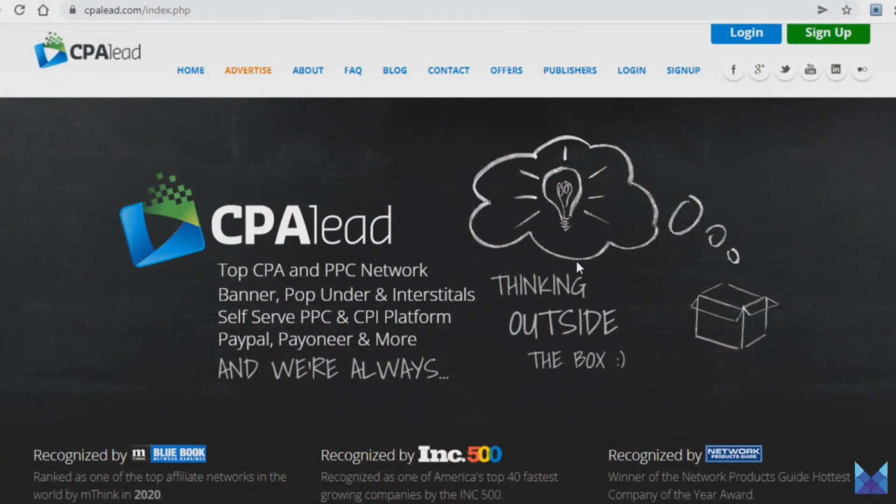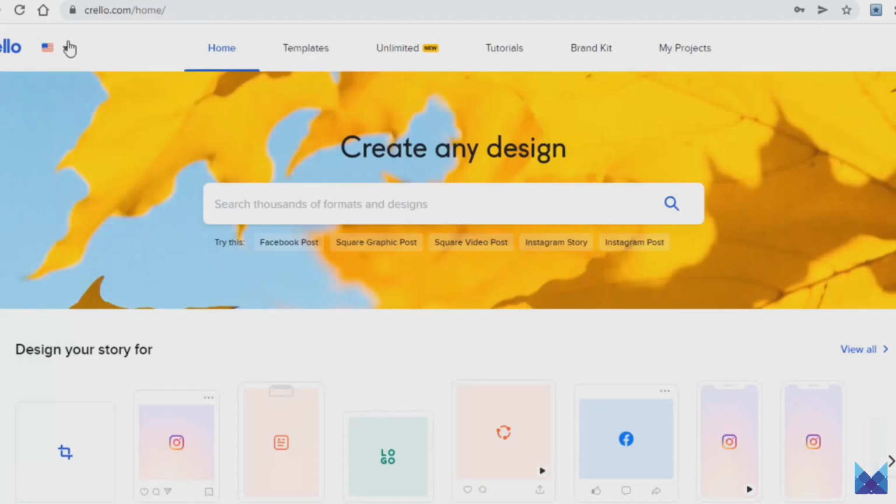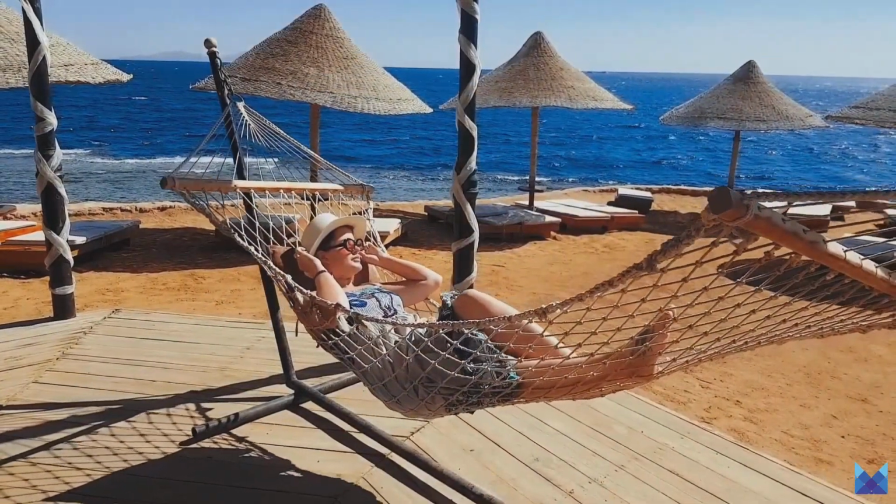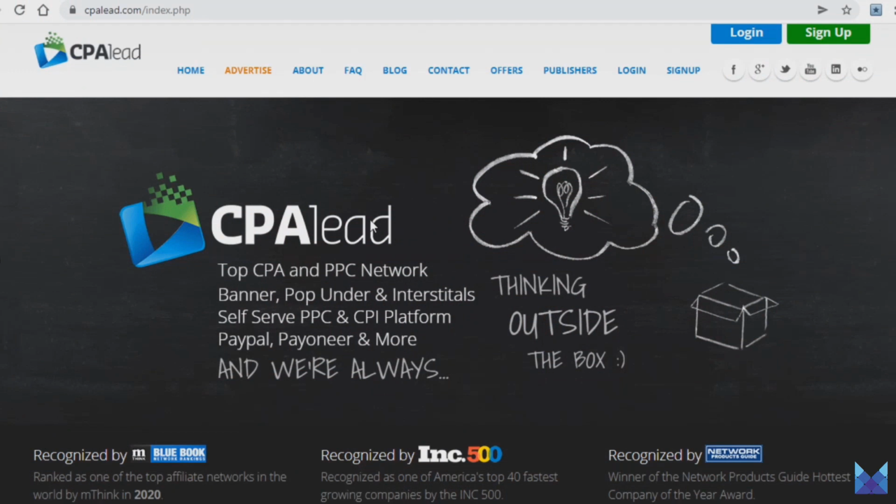The main flaw with affiliate marketing is that it's really hard to persuade someone to make a purchase. But persuading someone to, for example, install some app that can make them money online instead of having them spend money is much easier. And thanks to the traffic source I will reveal to you in a second, one that gets just under 1 billion visits on a monthly basis, and also one that we will combine with the previously shown Krello, you will be able to make big money online doing actually nothing if you set this up properly. Before we get to that though, you will need to now sign up on CPAlead.com here.